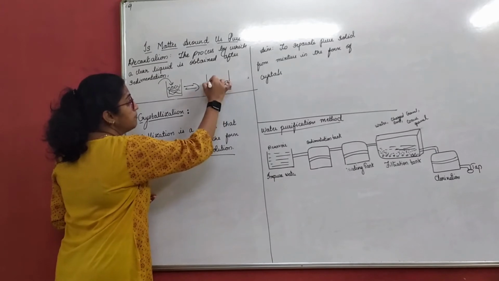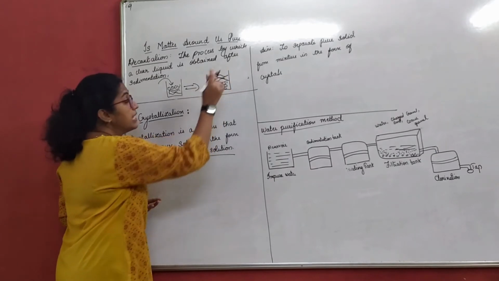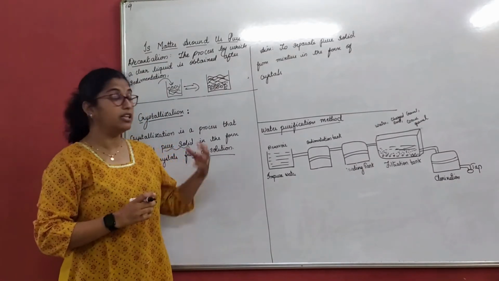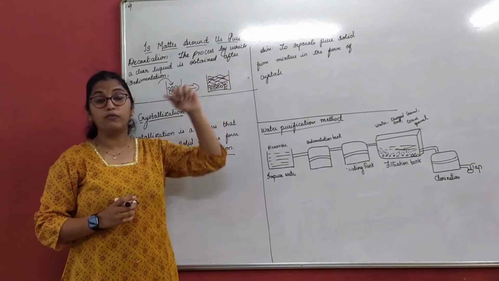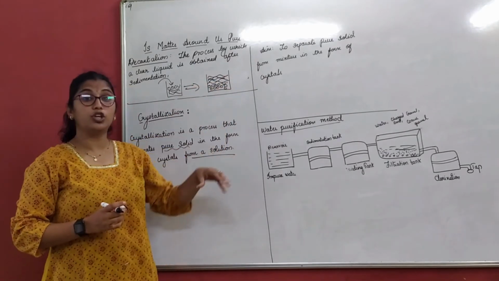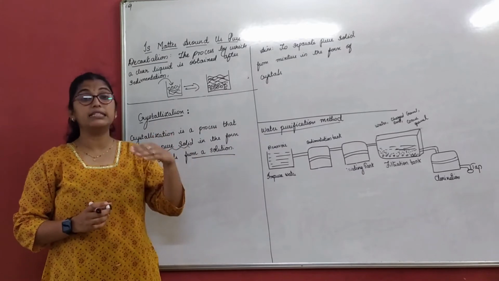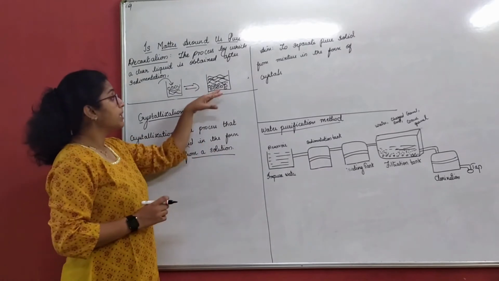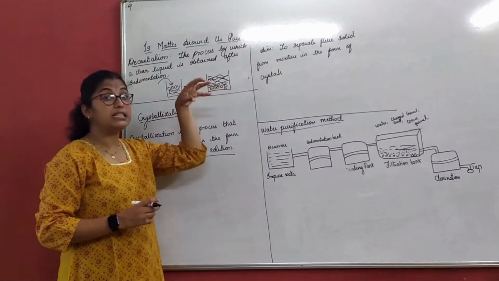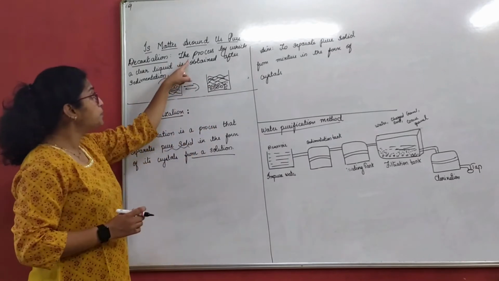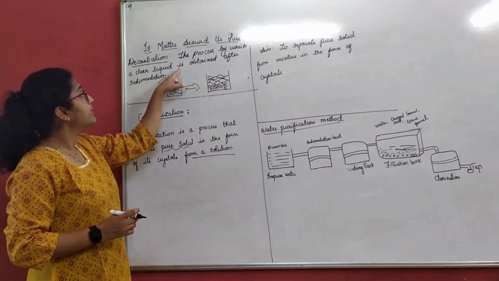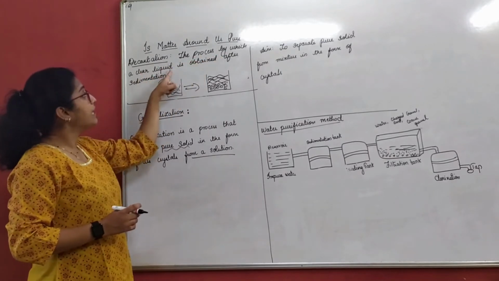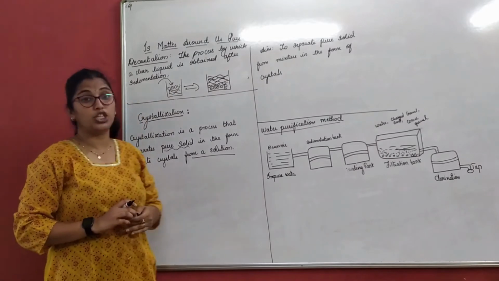Now why have the sand particles settled down? Because usually heavier particles tend to move to the bottom of the vessel or beaker, and lighter particles will be on the top. Here, when we talk about water and sand, sand is heavier than water. That is why the heavier particles settle down. That means the heavier sand particles are sedimented. Decantation is the process by which a clear liquid is obtained after sedimentation.